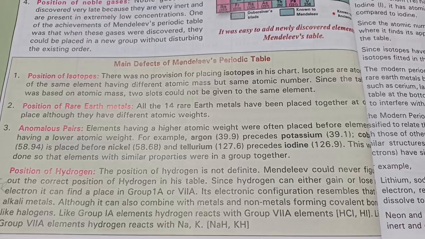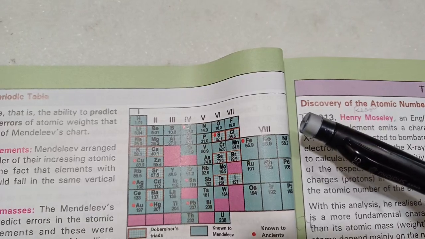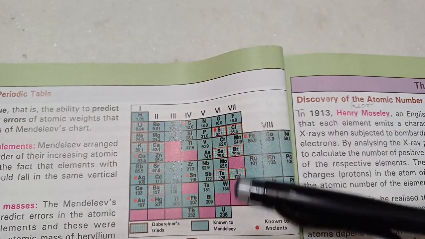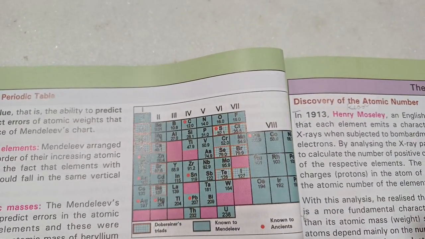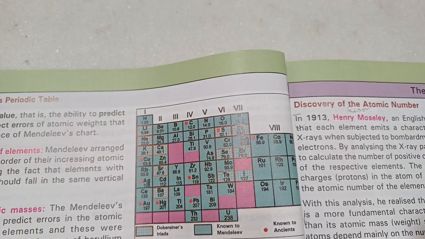Position of hydrogen was an issue because hydrogen sometimes behaves like alkali metals. It loses an electron to become electropositive, and sometimes it behaves like the halogens, group 7, because it can gain an electron and become an anion as well. This problem hasn't been solved yet.